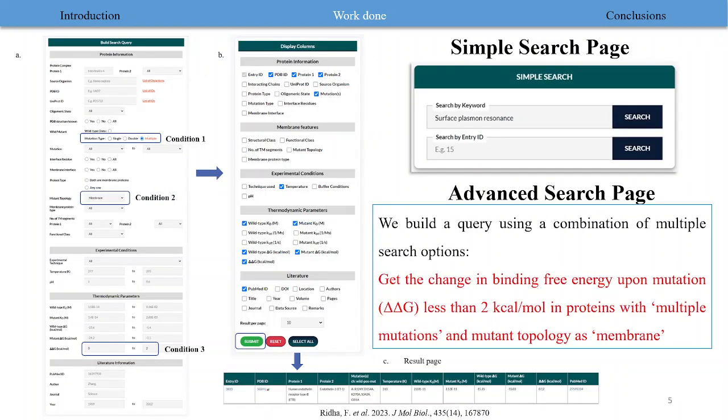So this is the search page. We have a simple search page where the user can search by keywords like protein names, PDB ID, etc., and obtain the results.